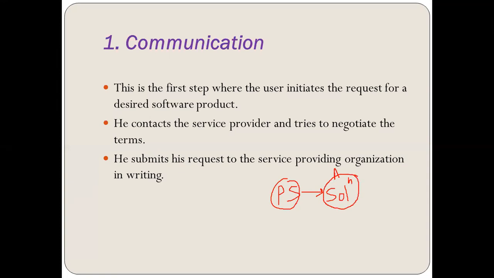Automated solution actually, right? Not only the solution, but the automated solution for a specific problem statement is the idea we need to have for the software. So as soon as the idea emerges in the person's mind as a solution to a specific problem, it needs to be communicated to the service providing organization so that that particular software can be developed.